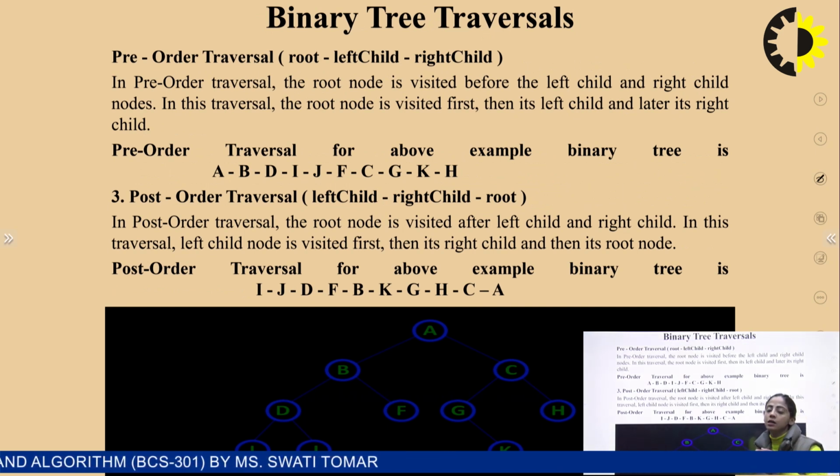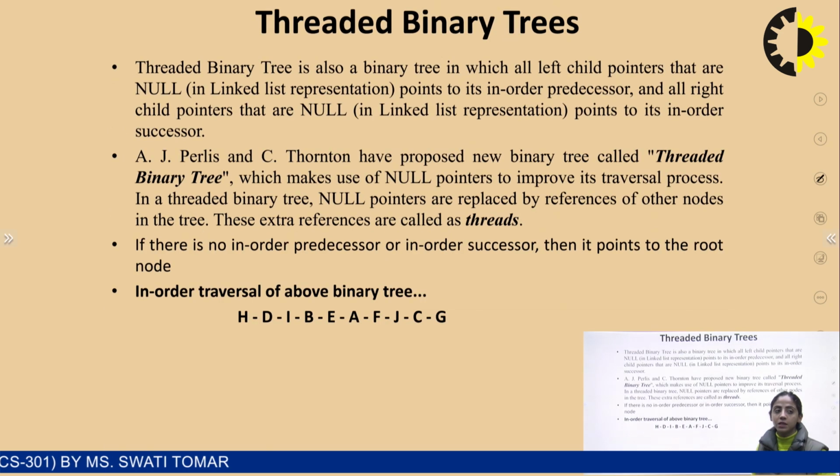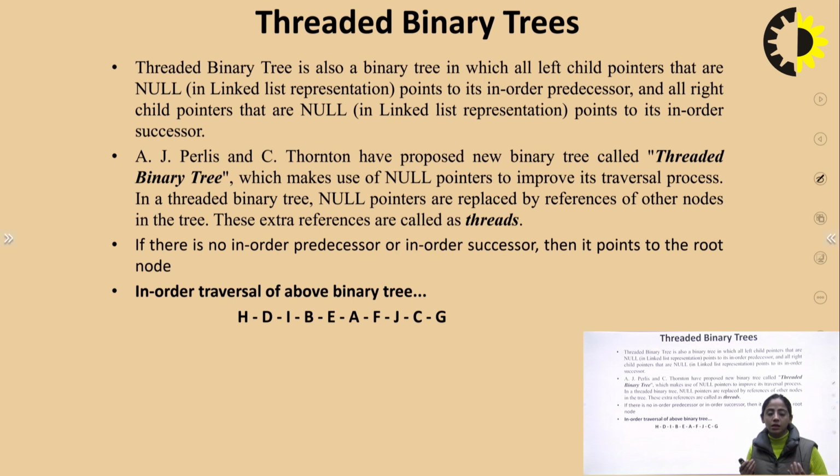Now there is one more type of tree which is the threaded binary tree. A threaded binary tree is also a binary tree in which all left child pointers that are null in the linked list representation point to its in order predecessor, and all right child pointers that are null in the linked list representation point to its in order successor.